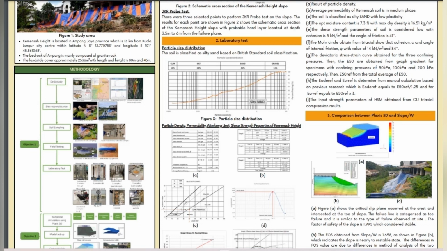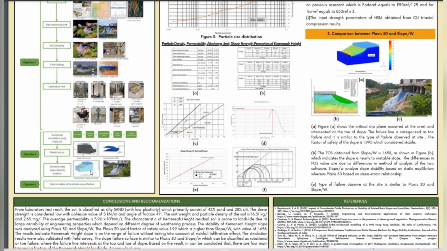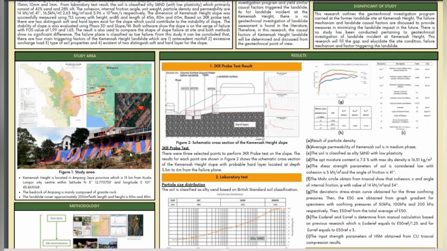For objective 2, numerical simulation using Plaxis 3D was used to get the factor of safety at the slope. For objective 3, I will determine the landslide causal factor based on the analysis results. First, JKR probe test result. From JKR probe test, the hard layer is located at depth 3.5 meter to 6 meter from the failure plane.